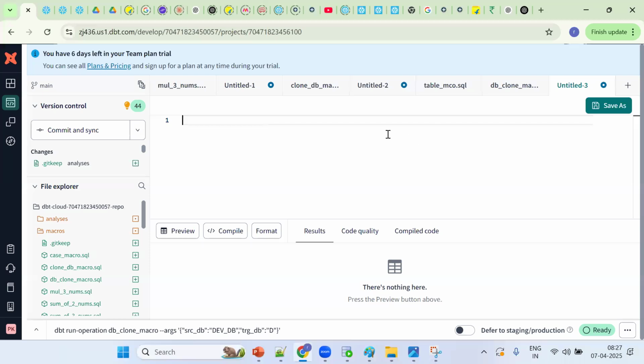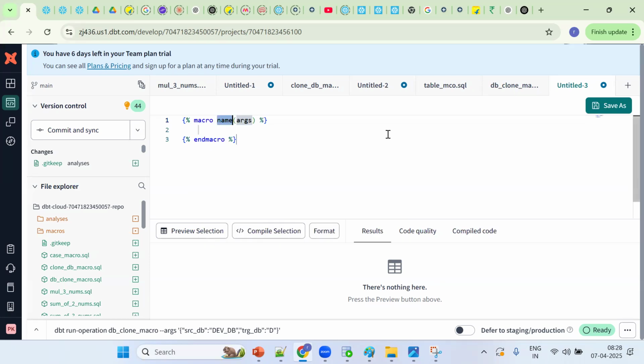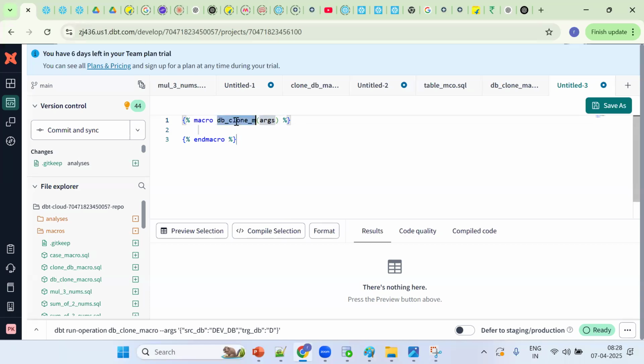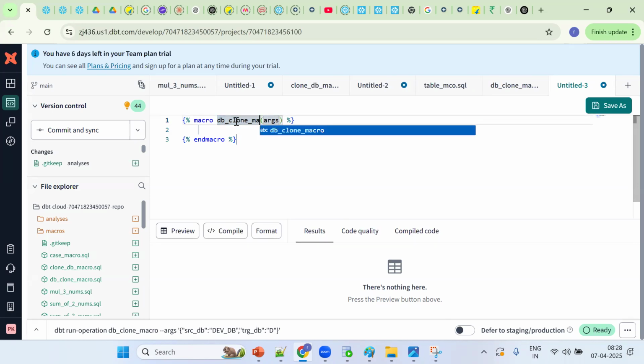What syntax? Macro. DB clone macro. We can put DB clone first. Ravi, this is the name of the macro, or can we give any name? Any name can be given. But as per our naming standard, we should put macro.